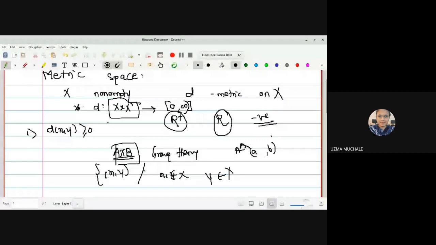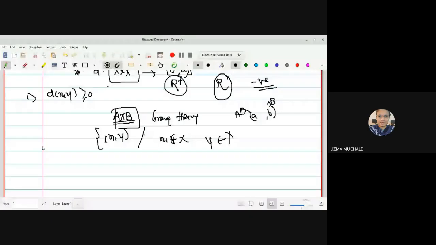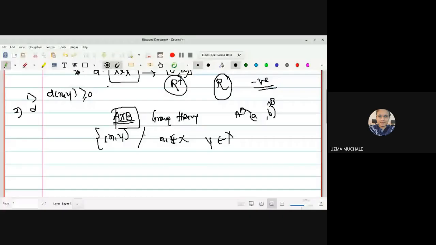So the first condition for the metric space is d(x, y) is greater than or equal to 0. That's why we have restricted the codomain to be R plus, or we can have it be the whole real line. The next condition, as we have discussed, is that the distance will be equal to 0 if and only if x is equal to y.